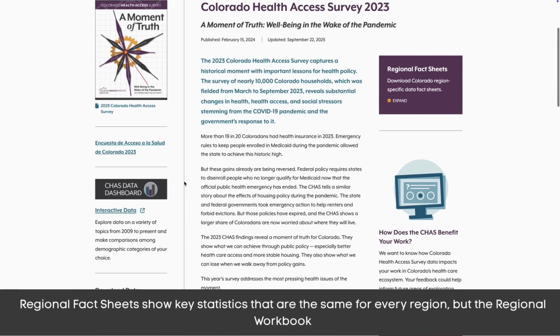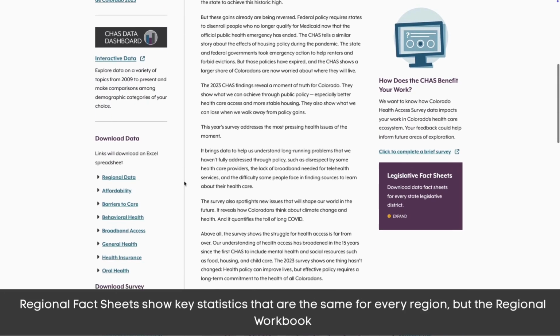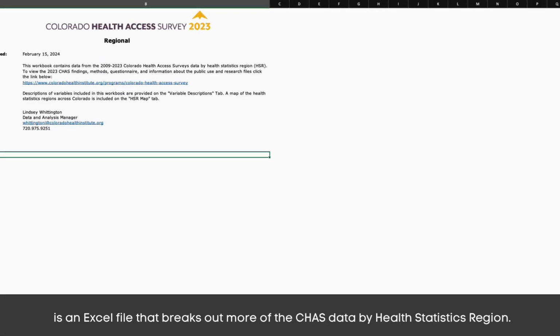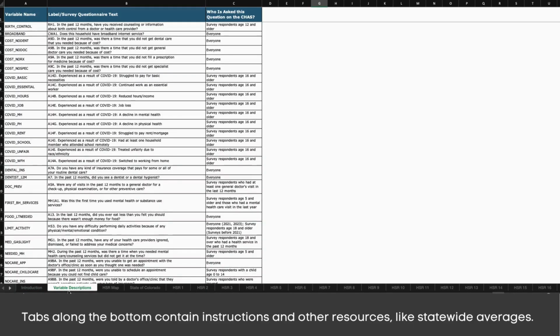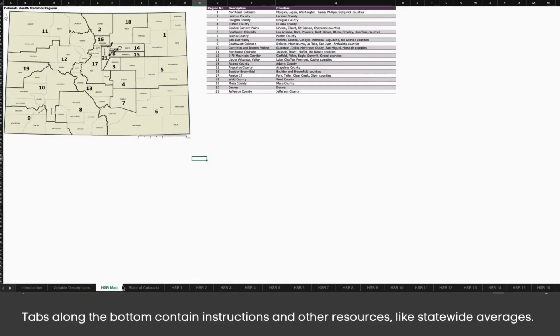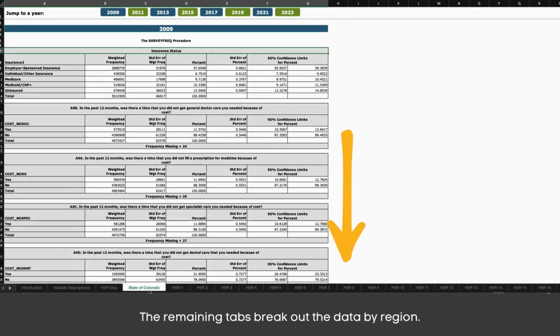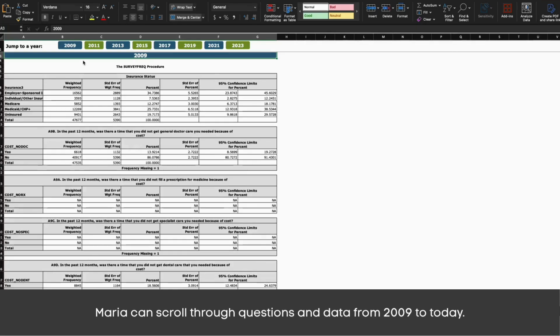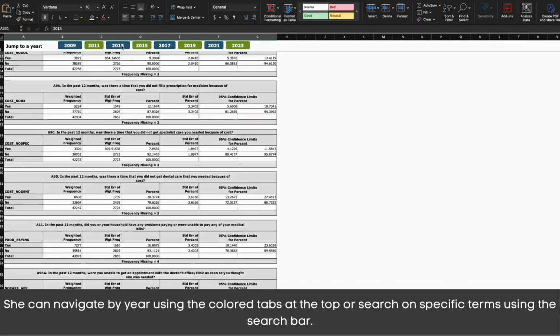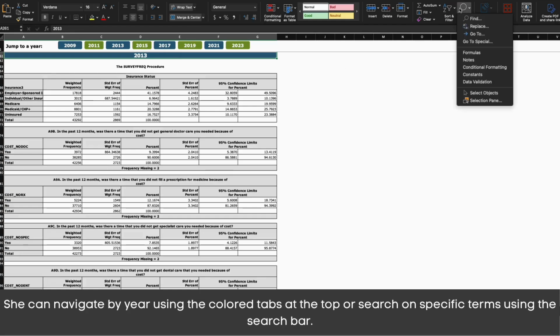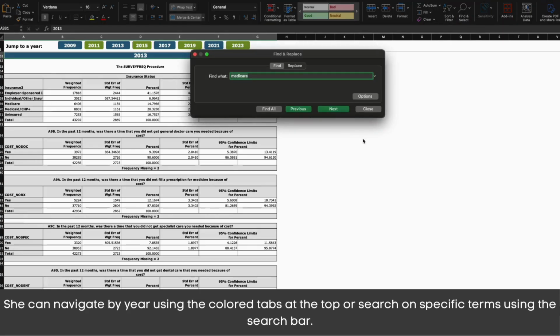Regional fact sheets show key statistics that are the same for every region, but the regional workbook is an Excel file that breaks out more of the CHAS data by health statistics region. Tabs along the bottom contain instructions and other resources like statewide averages. The remaining tabs break out the data by region. Maria can scroll through questions and data from 2009 to today. She can navigate by year using the colored tabs at the top or search on specific terms using the search bar.